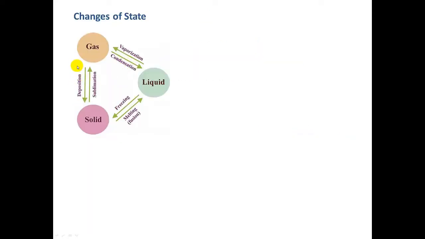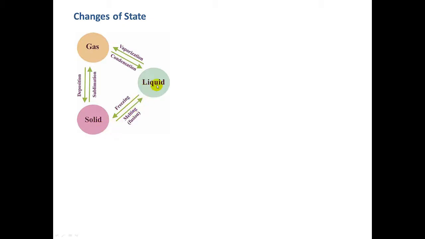Let's take a look at some changes of state. Here I have a gas, solid, and a liquid. Let's start with the solid. If we go counterclockwise, a solid can melt to form a liquid, and a liquid can be vaporized or can evaporate into a gas. Our ice cube, our solid ice, can melt.